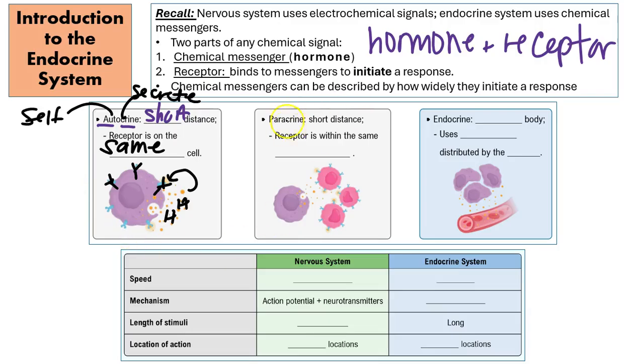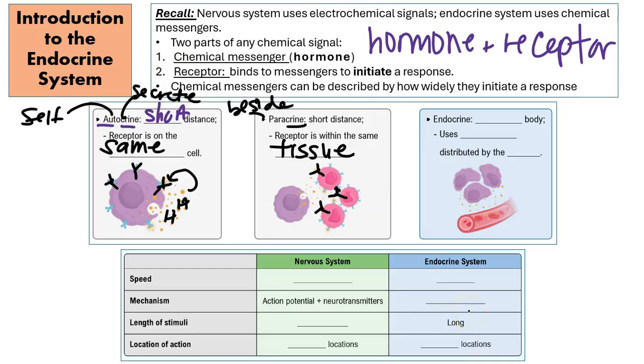Now let's talk about paracrine. We already know crine means to secrete. Para means beside. So with paracrine, you are still going to have short distances, but the receptor is within the same tissue. So that means cells of the same tissue. So you're going to have a hormone released from this cell, and then it's going to be recognized by receptors on cells that are next to it. And again, this is going to provide those particular cells with information about their environment.